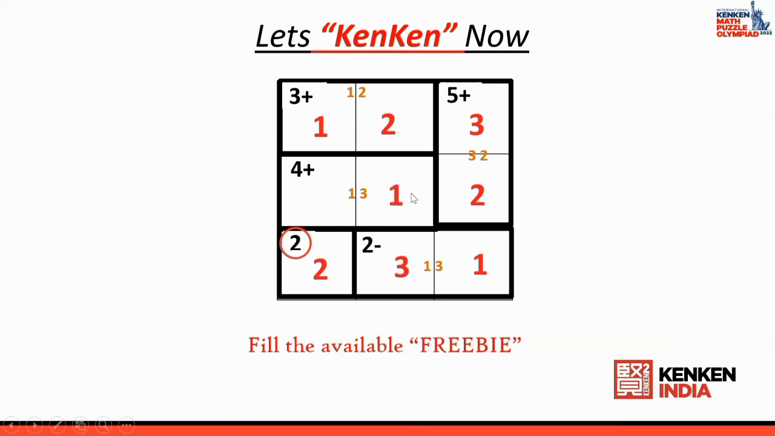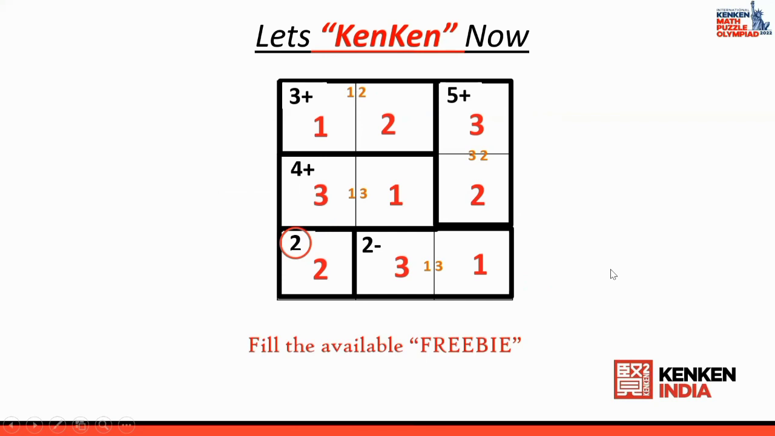Now the last one is this 4 plus cage. What is left out? 2 is here, 1 is here. What is missing? 3. Okay, so now I have solved the KenKen puzzle. All you have to check is whether any numbers are repeating horizontally. No numbers are repeated horizontally, and no numbers are repeated vertically. This means my puzzle is correct.